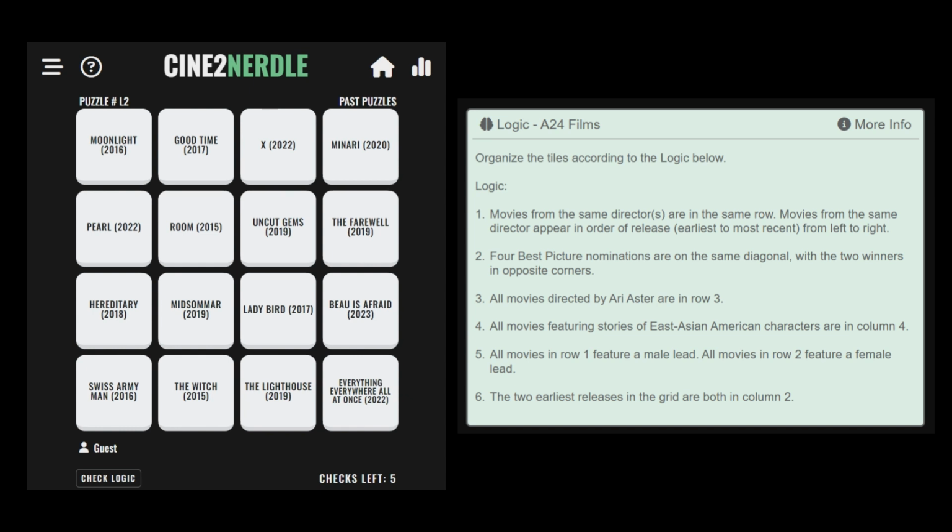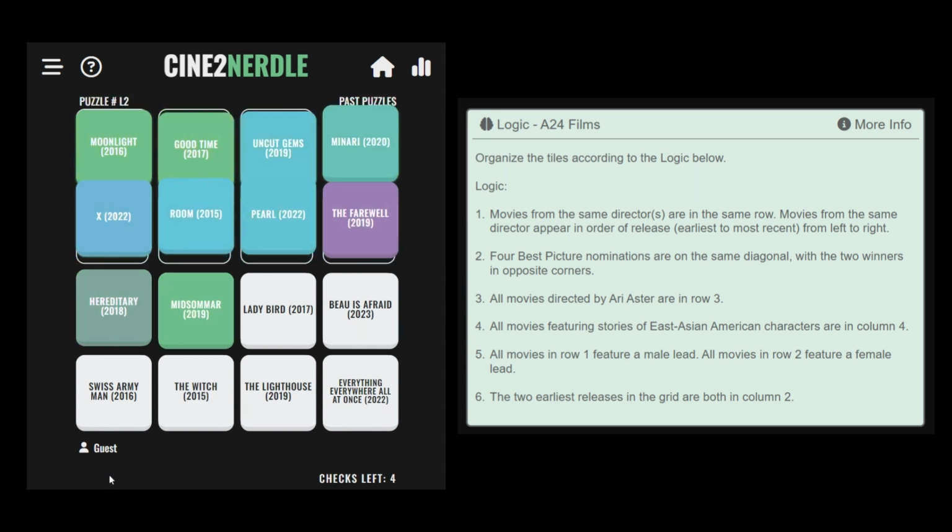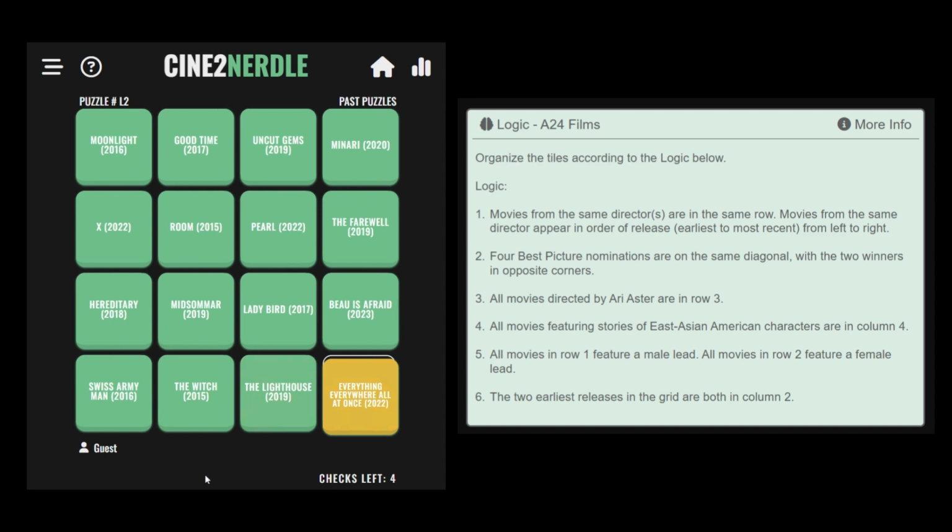We now have row 3, row 4 and column 4 completed. According to rule number 5, Uncut Gems should be switched with X, and then X should be switched with Pearl because they are both directed by Ty West and X was released earlier in 2022 than Pearl. Finally, Good Time and Uncut Gems were both directed by the Safdie brothers, and Good Time is the earlier release, and so should be to the left of Uncut Gems. If we check the logic, we'll see the puzzle is solved and without any guessing.